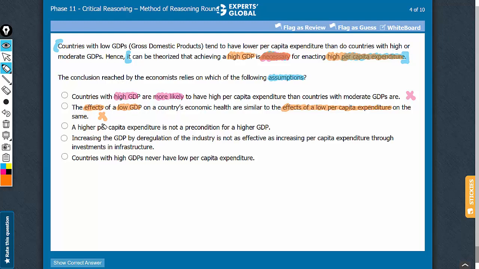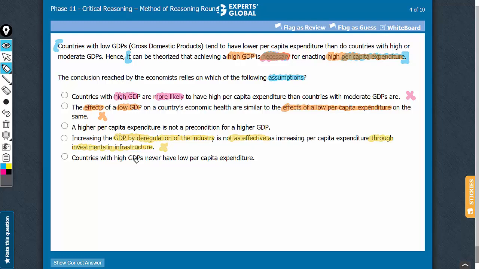Answer choice D delves into one way of increasing the GDP not being as effective as another way of increasing the GDP. The argument is not about how the GDP should be increased. The argument is about a high GDP being a necessary condition for high per capita expenditure. Answer choice D is not going to have any bearing on the argument.